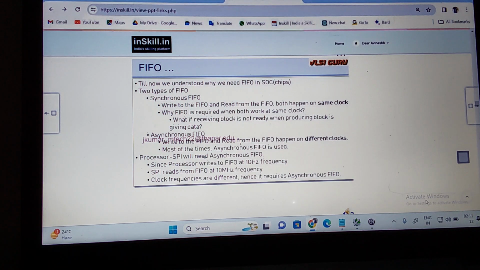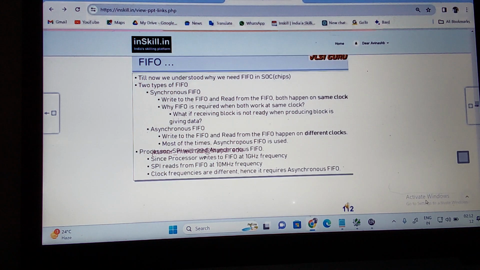So why is first in, first out required when both work at the same clock? What if the receiver block is not ready when the producing block gives data? Then there is a bottleneck problem. You understand? So this we call synchronous: write to the FIFO and read from the FIFO both happen at the same clock. FIFO is required even when both work at the same clock, because if the receiving block is not ready when the producing block gives data, there is a bottleneck problem.